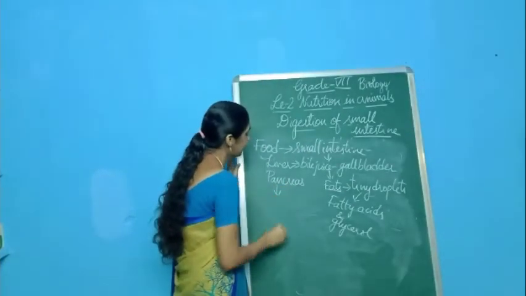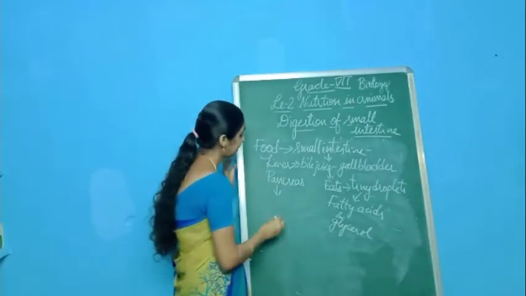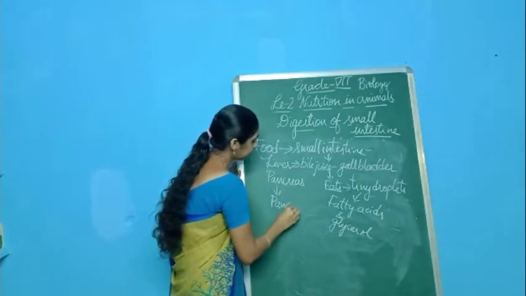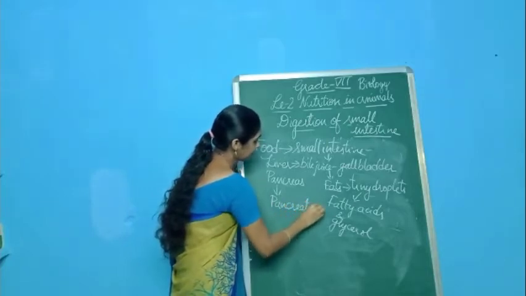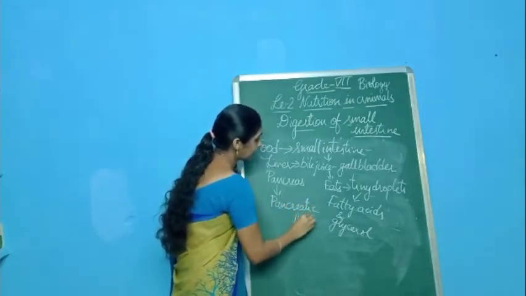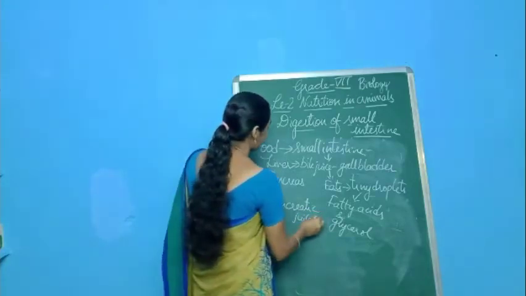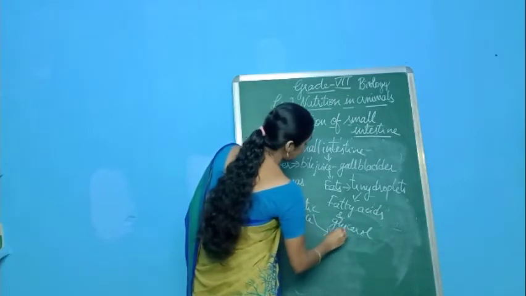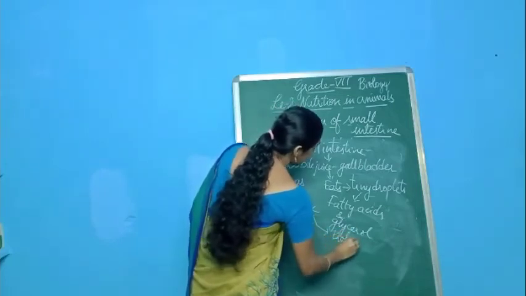This pancreas will secrete the pancreatic juice, and this pancreatic juice may further act on the proteins. So this pancreatic juice helps in breaking down the proteins and starch.